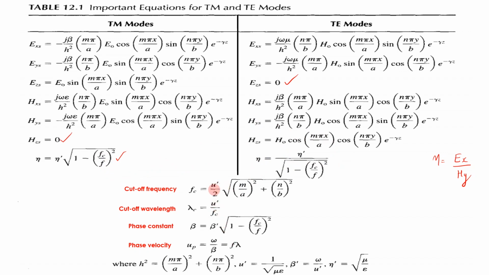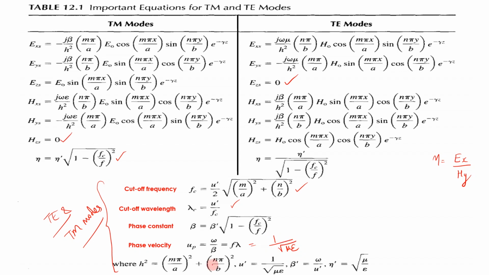And these equations are common for both TE and TM modes. So they are not TE or TM specific. It is common for both TE and TM. Cutoff frequency equation we already learned. Cutoff wavelength, phase constant, this we derived. The derivation is important. This is also common for both TE and TM mode. Then phase velocity is omega by beta or F lambda. Okay, this is also equivalent to 1 divided by square root of mu epsilon.